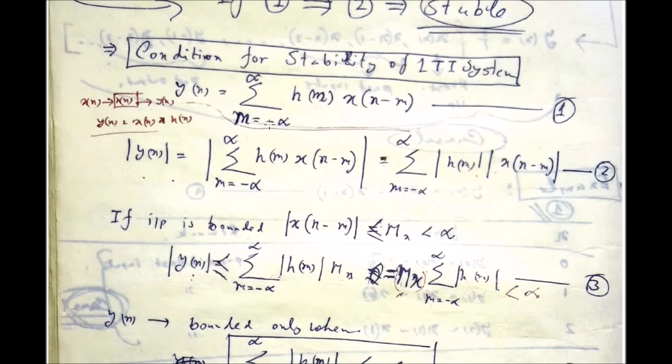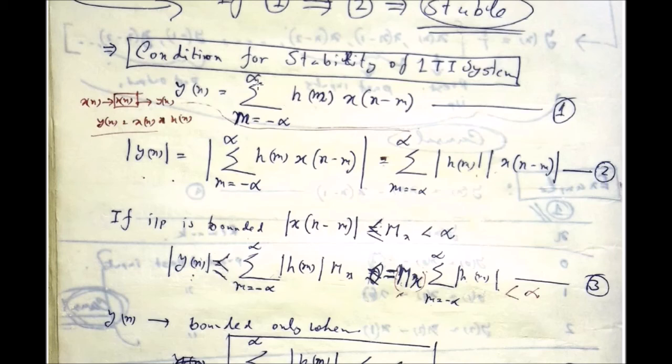Now look at this particular equation: y[n] is equal to the sum over m from minus infinity to plus infinity of h[m] multiplied by x[n minus m]. What is h[m]? I have told you that h means the impulse response of the system, that means the characteristics of the system.